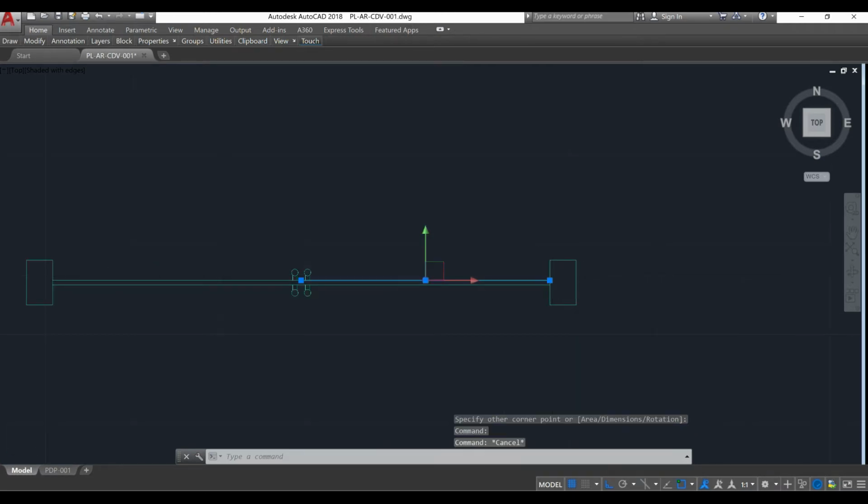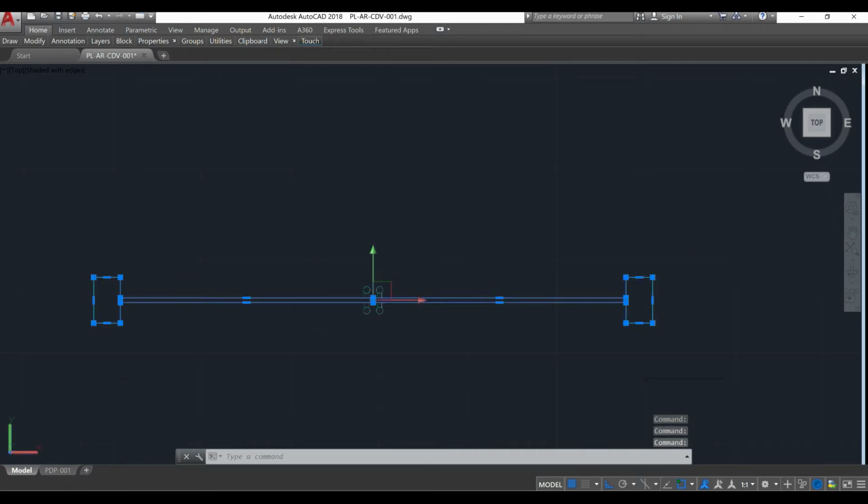So now we need to erase the lines that are not part of the rectangle with erase, and we are going to move the rectangles from the frame and also from the door.